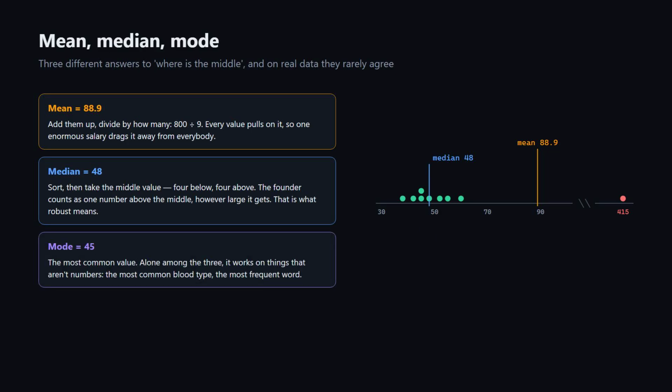And the mode is just the most common value. Here, 45, which occurs twice. It is the only one of the 3 that works on things which are not numbers at all. The most common blood type, the most frequent word. 3 measures of center, and on this data they read 89, 48, and 45.